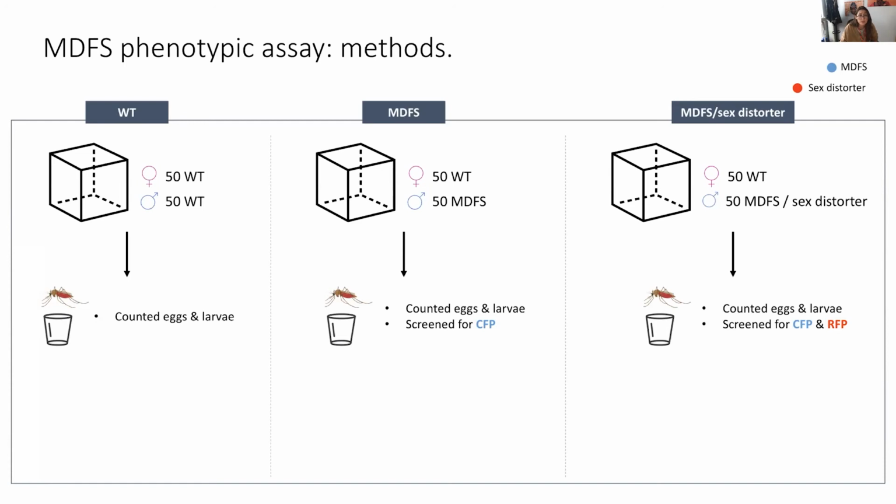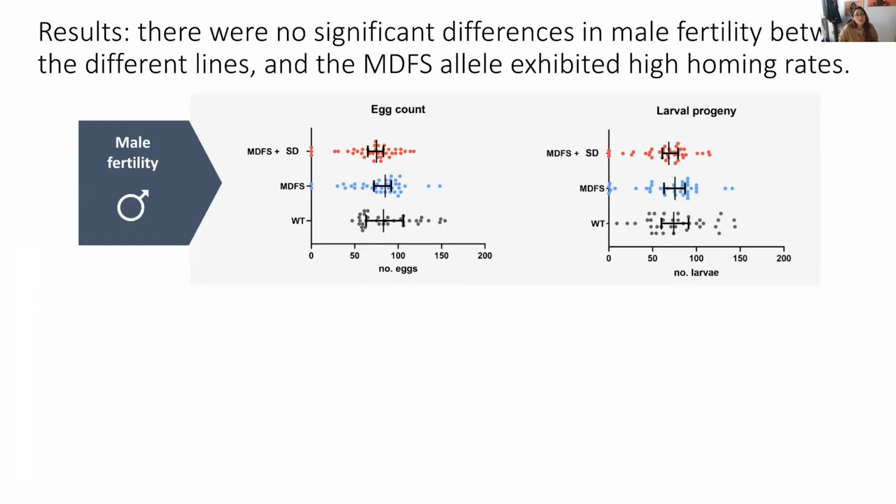And results on this front were very encouraging. So what we first found was that male fertility did not vary across the three different lines. We looked at two different parameters, as I said, egg output and larval progeny. On top, you can see the MDFS males also containing the sex distorter. In the middle in blue, we have the MDFS males, and at the bottom, we have the wild-type controls. Each dot represents the output from one cup in which a female that was mated to one of these males laid. And as you can see, there's no significant difference in any of the parameters looked at.